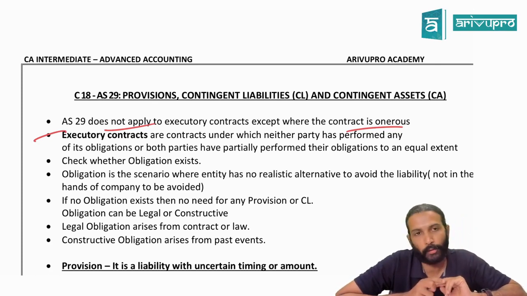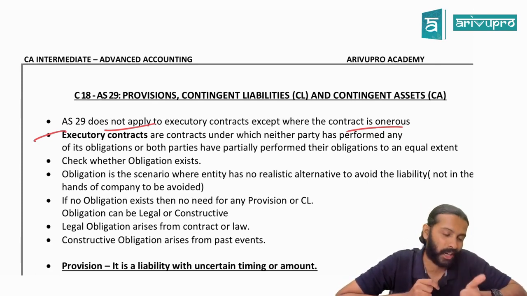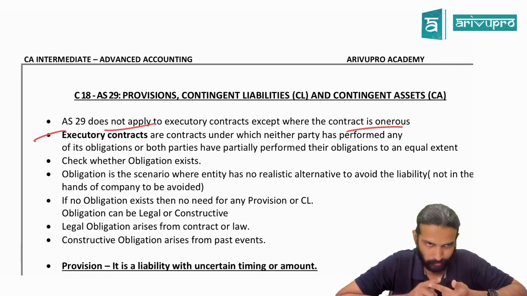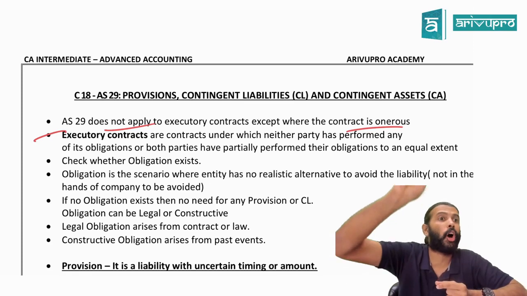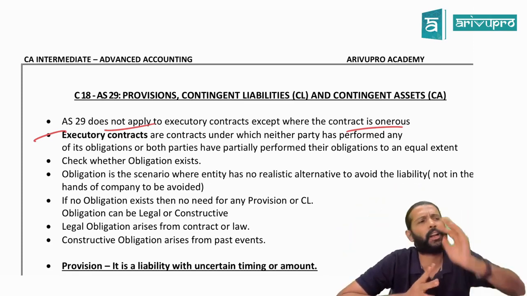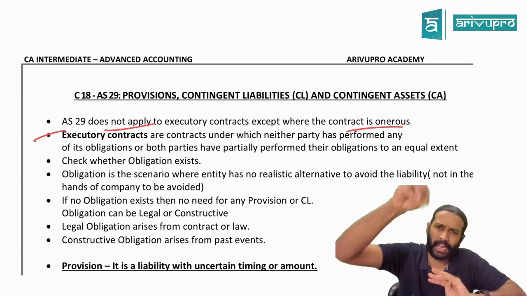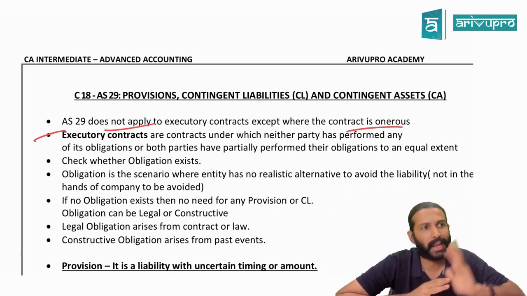Appropriation of profit for future expense. Is provision a charge against profit or an appropriation of profit? Appropriation. Provision for taxation. Charge means compulsory; appropriation means optional. Like dividend, is it optional or compulsory? Optional. If the company has profit, they will pay it. Yes or no? Tax and all.